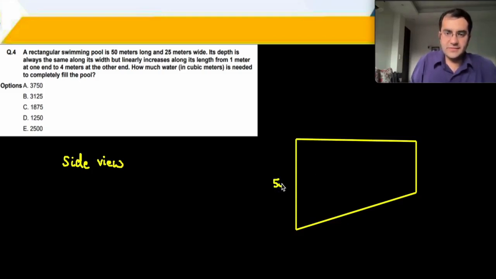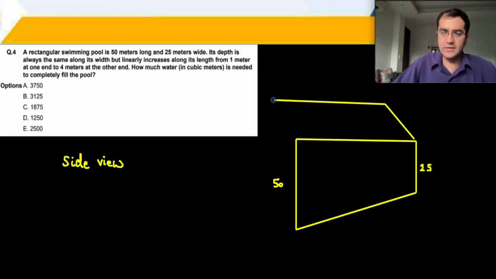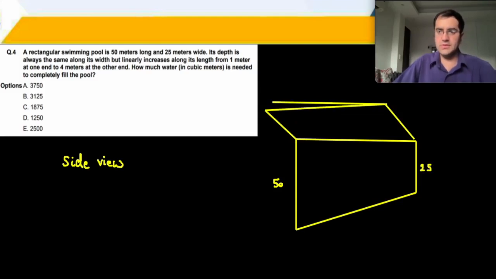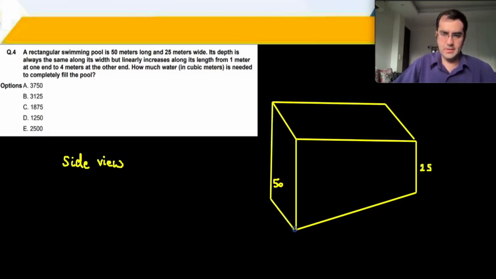This is 50 and this is 25. And that is the width of the pool. So now it will start looking to you like a 3D diagram. There you go. That is your swimming pool. It could look better, something like this. There's your swimming pool, shallow end and deep end. Okay.